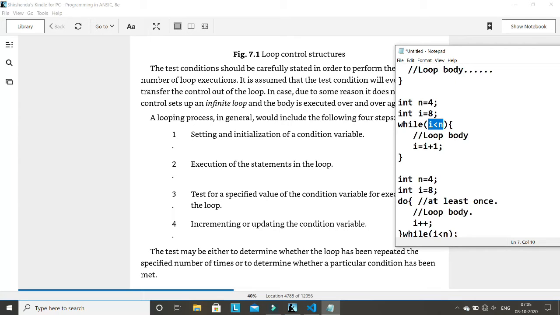What is the result of this expression? True or false? It's false, because I is not less than n. So the moment it is false, it jumps from here to here.